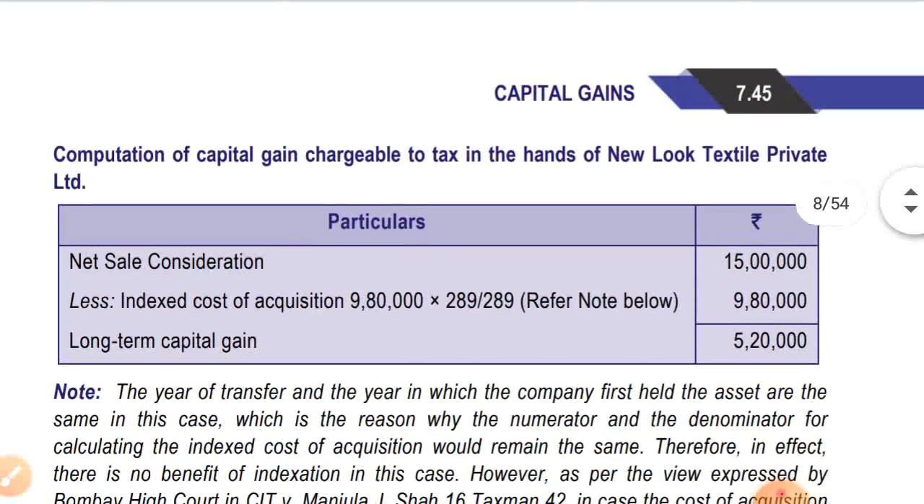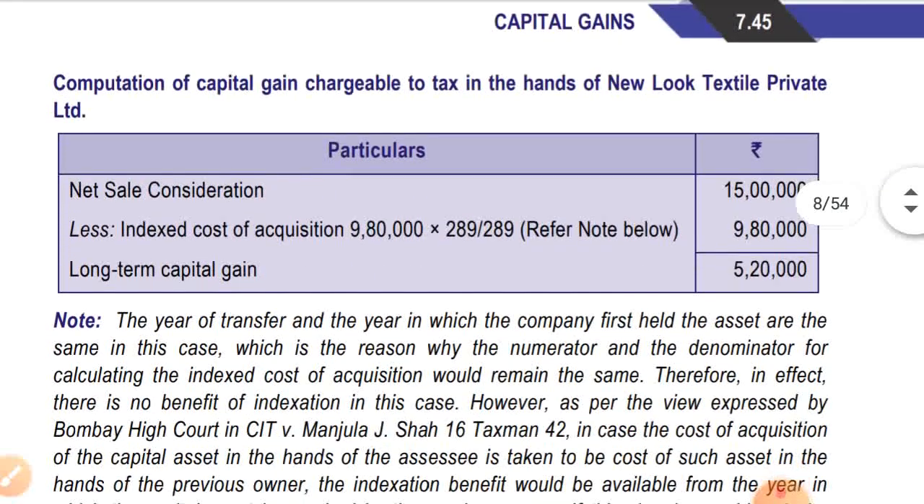So let's see, when the capital asset is sold by New Look, what capital gain will arise. Computation of capital gain chargeable to tax in the hands of New Look Textile Private Limited. Net consideration is 15 lakh as given, less index cost of acquisition, that is 9,80,000, the cost of the previous owner, Nirja Textiles, into 289 divided by 289.